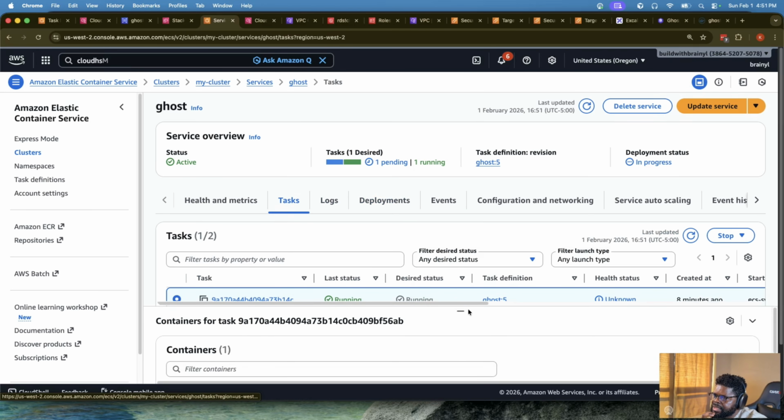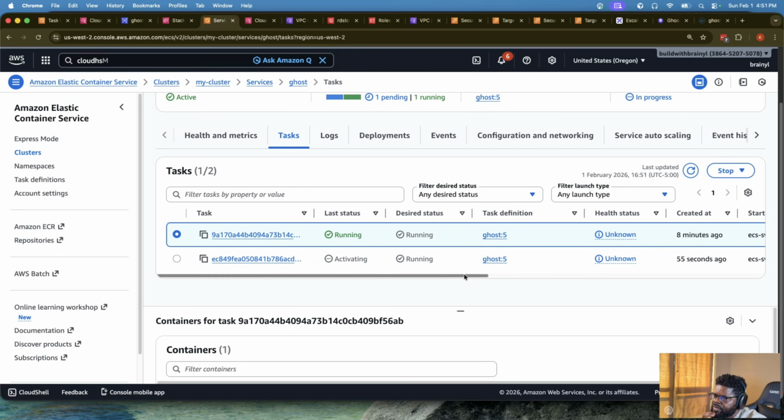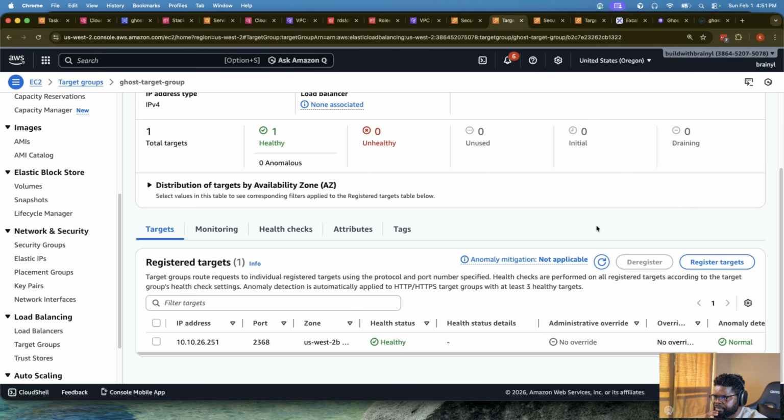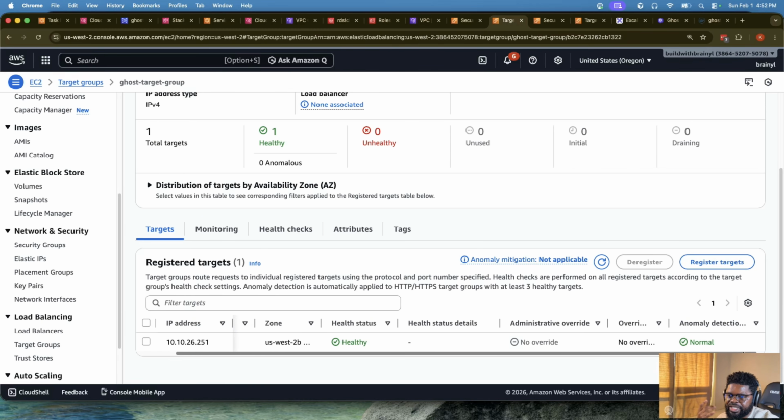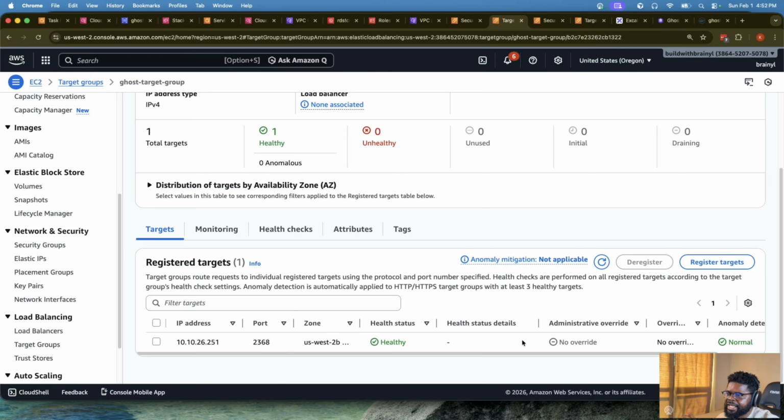So let's see the task. There's one that is running. This one is activating. This is the latest one, 1 minute ago. So if we go back to the target group and we refresh, yeah, you can see. I didn't even have to do anything, right? Instead of going through Cloud Shell or doing anything, you can see it immediately appeared here. It's healthy. You can see the connection is correct, right? It did all the health checks, and that's it.